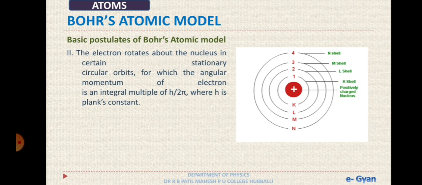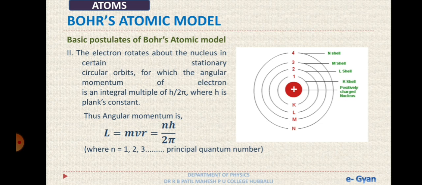The stationary orbits should be such that when an electron revolves in them, the angular momentum of the electron is equal to an integral multiple of h upon 2 pi. Thus, the angular momentum L is equal to m v r, which is equal to n h upon 2 pi, where m is the mass of the electron, v is the velocity of the electron, and r is the radius of the orbit.